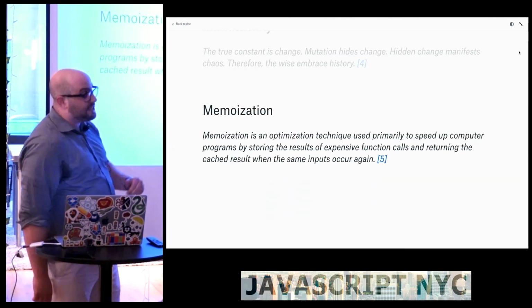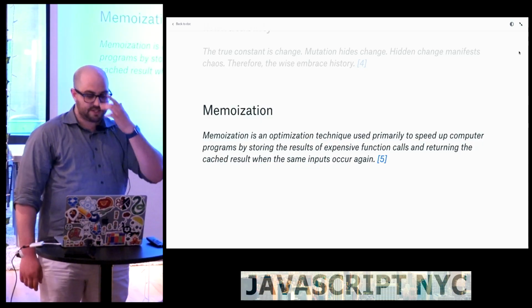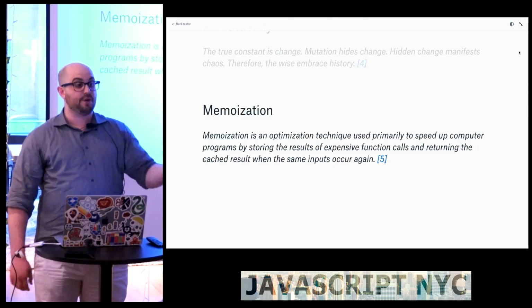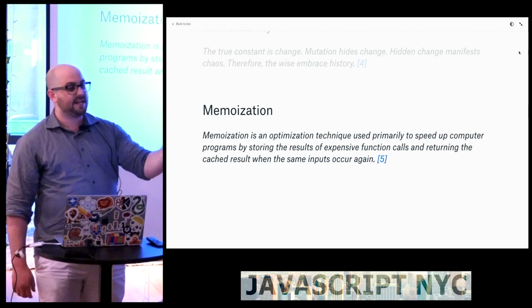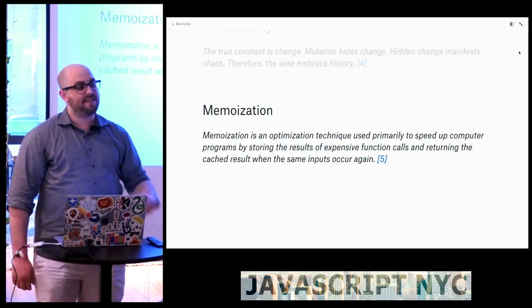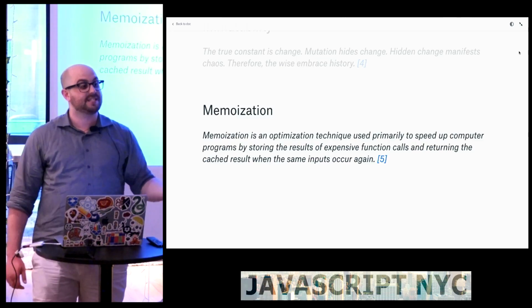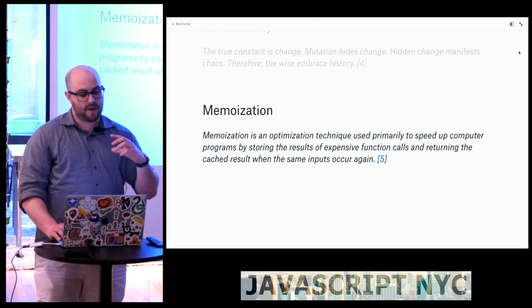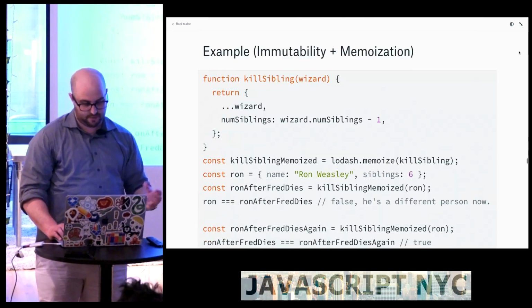Next one is memoization, which you might have done before, which is an optimization technique, which if you have a pure function and you know that given a set of inputs, it will have the exact same output, we can just cache the input and then return the same output so we don't have to do an expensive computation again. And when things are immutable, those two things combine well.